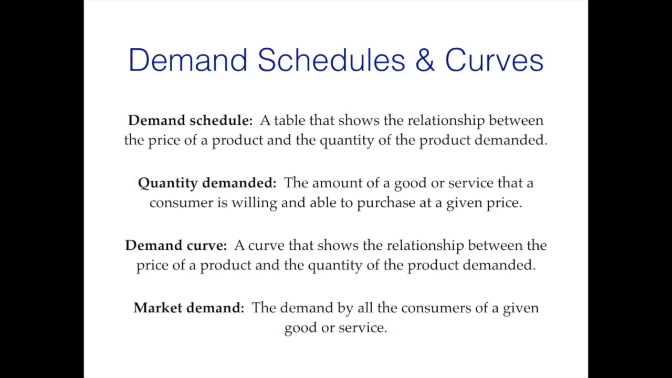A couple of definitions. A demand schedule is a table that shows the relationship between the price of a product and the quantity of the product demanded. The quantity demanded is the amount of a good or service that a consumer is willing and able to purchase at any given price. The demand curve in a graph is a curve that shows the relationship between the price of the product and the quantity of the product that is demanded. Market demand, then, is the demand by all consumers aggregated together of a given good or service.